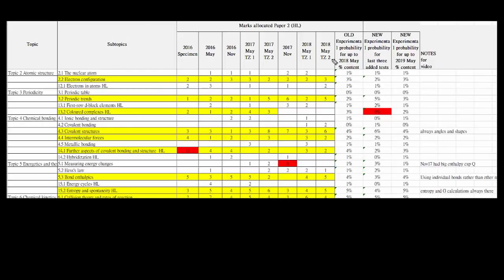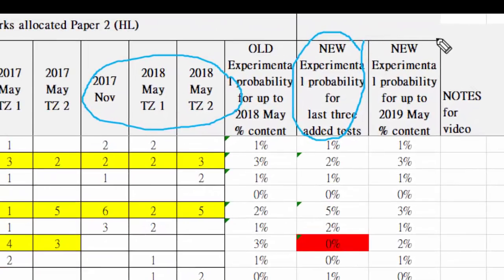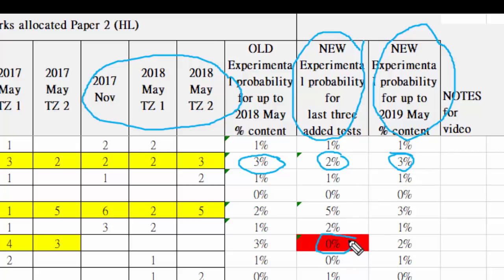Okay, so what I've done here is I've added these 3 new papers, and I've done an analysis of those 3 papers here, and then the average comes up over here. Because there's so many papers now, there's 8 of them, you'll see that in most circumstances the average doesn't change, even though this one does change a little bit. There has to be quite a significant change in this trend in order for the overall average to change.